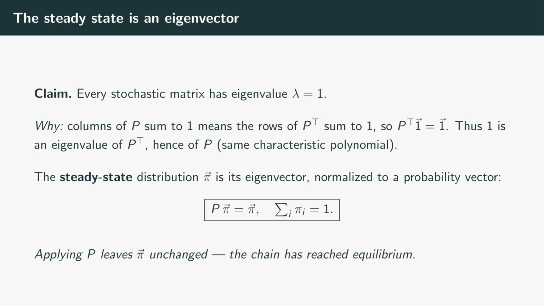The eigenvector of P belonging to eigenvalue 1, rescaled so its entries are non-negative and sum to 1, is the steady state distribution, which we write as pi. By definition, P times pi equals pi. Applying the transition matrix leaves this distribution completely unchanged. The chain has reached equilibrium. The proportions in each state stop moving, even though individual hops keep happening underneath.